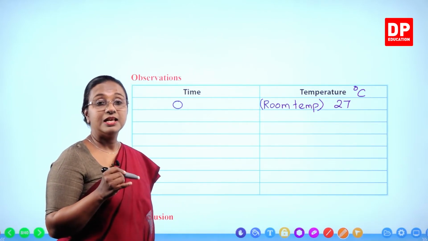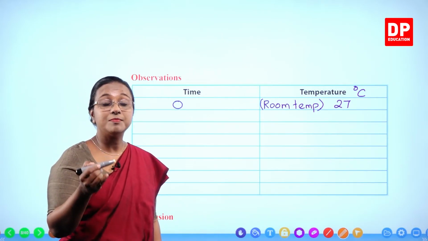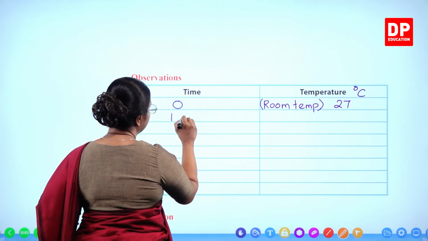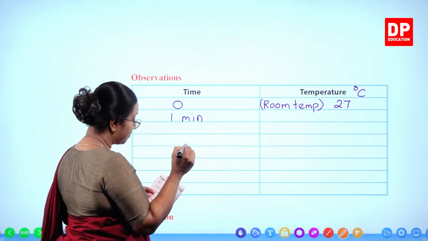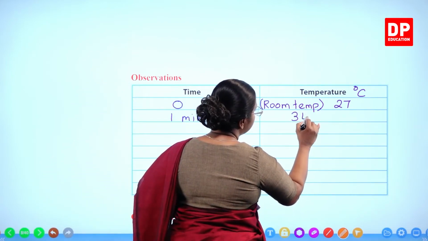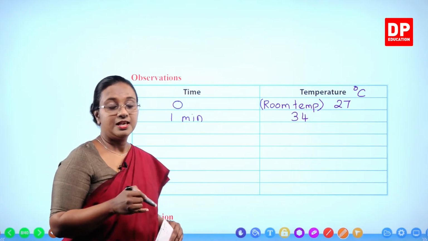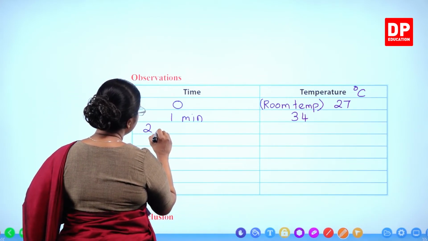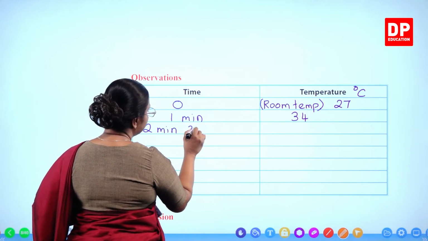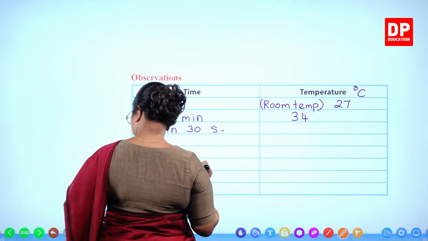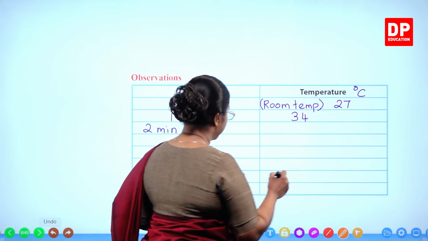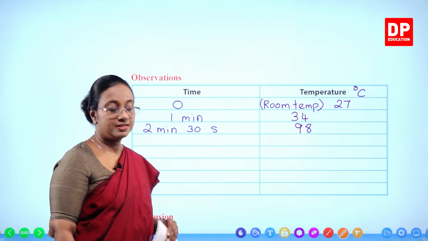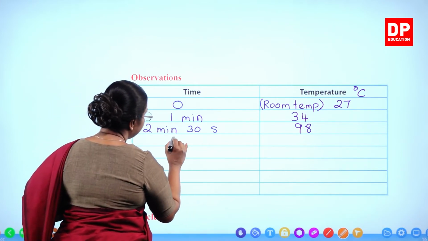Then after that, I took the temperature reading after starting to give heat, after 1 minute. So at 1 minute, what was the temperature? It became 34 degrees Celsius. Thereafter, I measured the temperature when the time was 2 minutes and 30 seconds. At that time, what was the temperature? It came to 98 degrees Celsius. After that, 3 minutes.